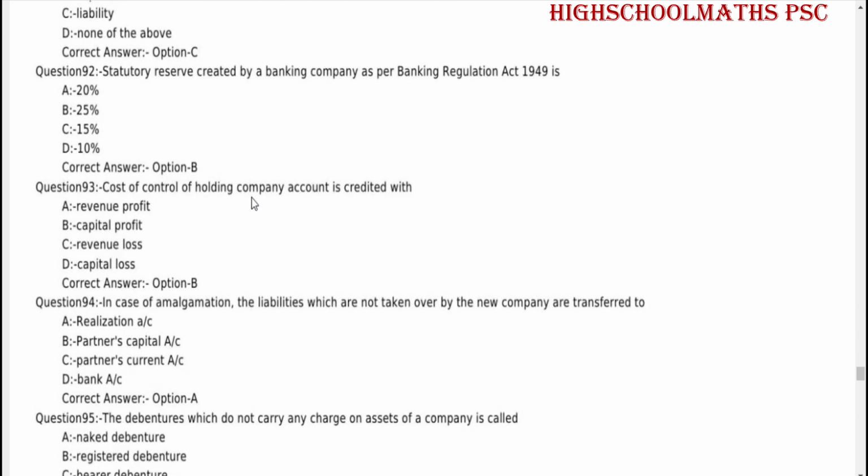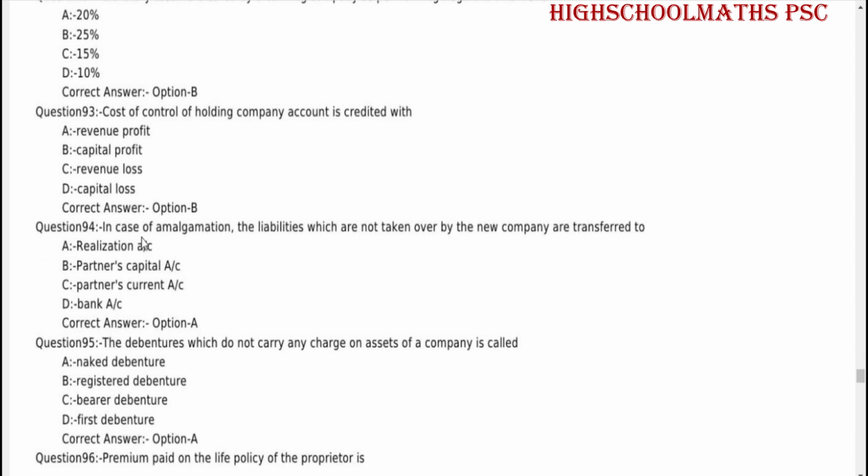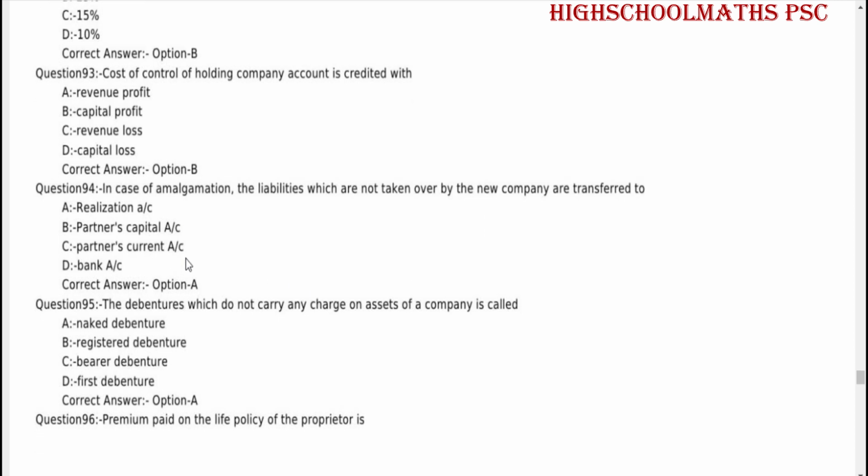Cost of control of holding company account is credited with capital profit. In case of amalgamation, the liabilities which are not taken over by the new company are transferred to realization account.